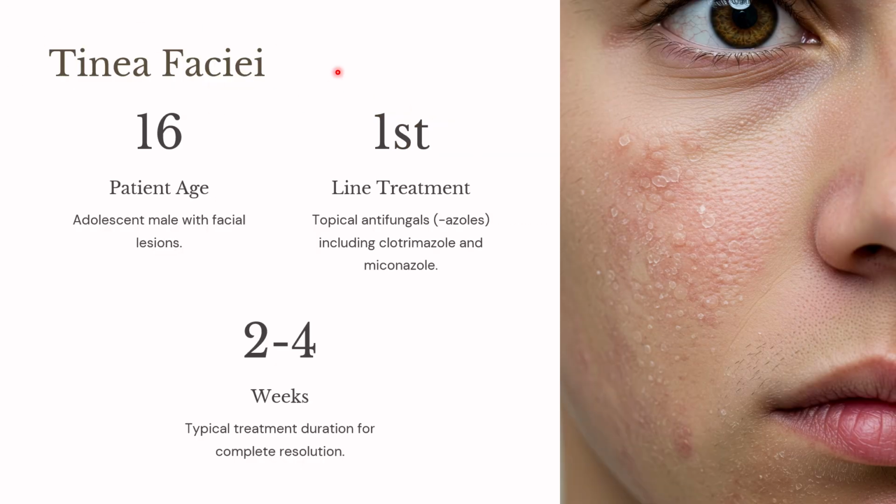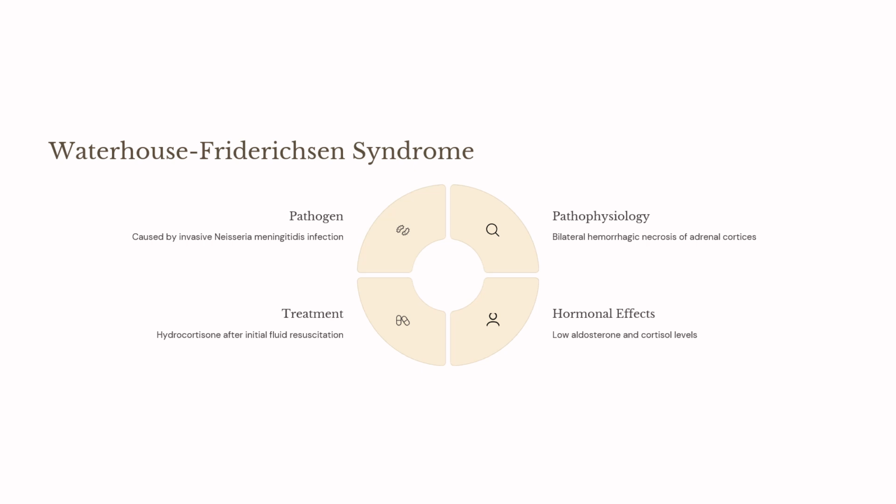What about tinea faciei? We know that tinea is a dermatophyte, and when it occurs on the face, it is called tinea faciei. In tinea dermatophytes, other than the scalp as well as the nail, it is treated mainly with topical azoles, miconazole as well as clotrimazole. So topical antifungals like miconazole and clotrimazole are the first line treatment in tinea faciei and tinea corporis. Two to four weeks is a typical duration of time.